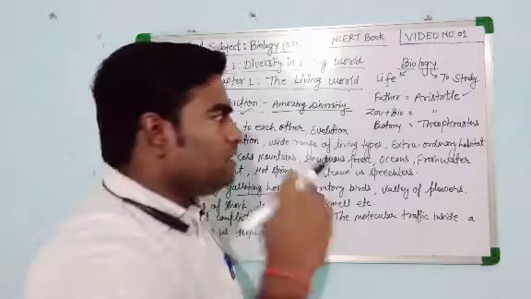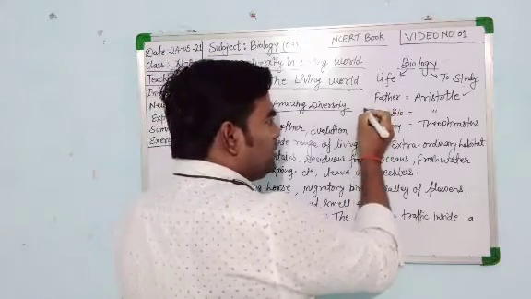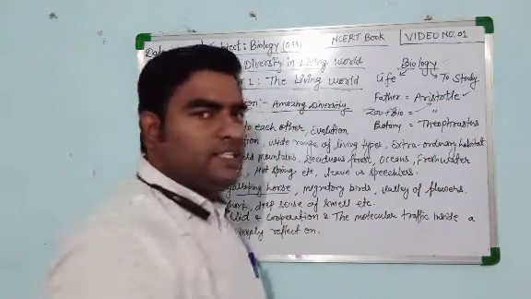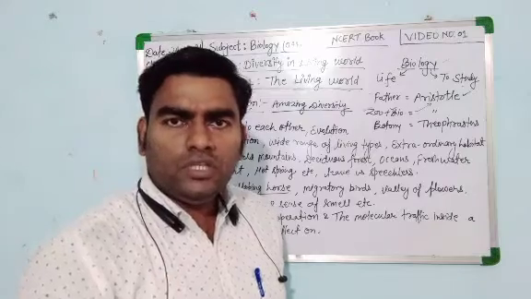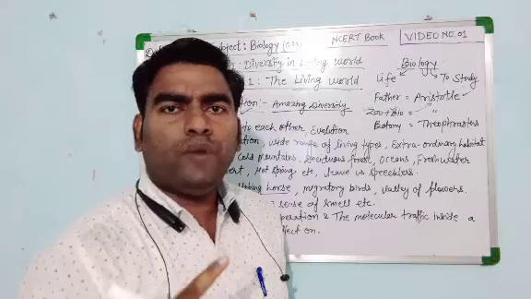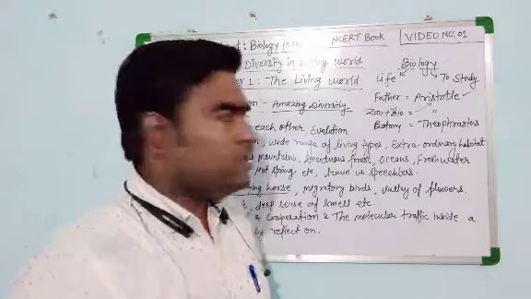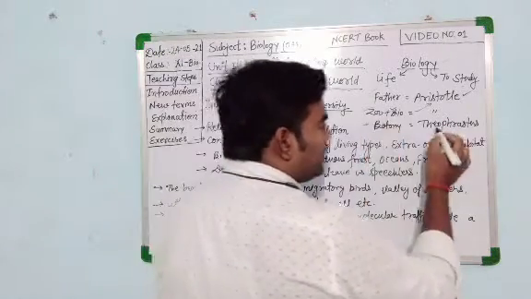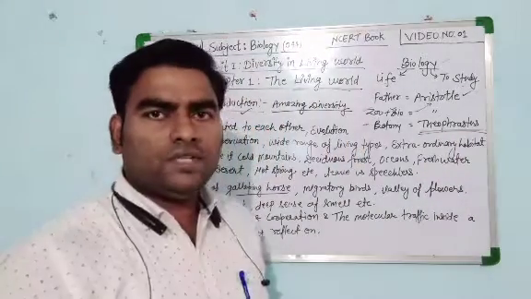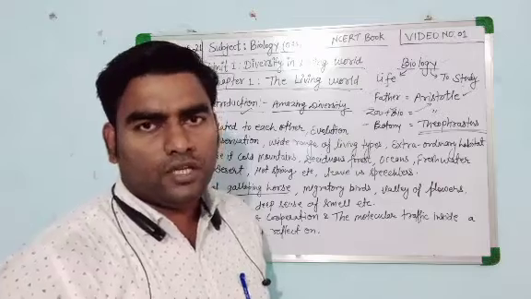So the father of zoology and father of biology is Aristotle. But for the study of plants, botany, another scientist is Theophrastus, who is considered the father of botany.